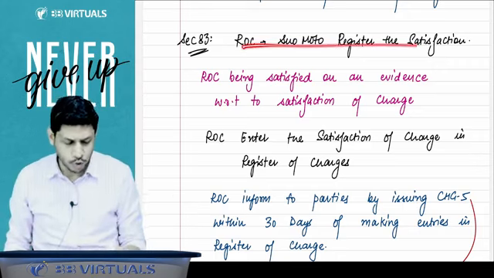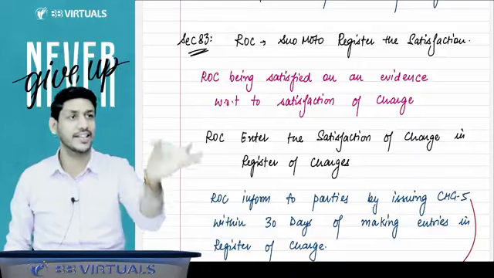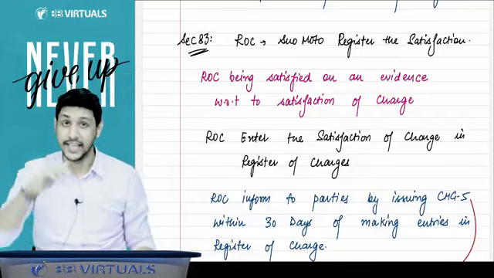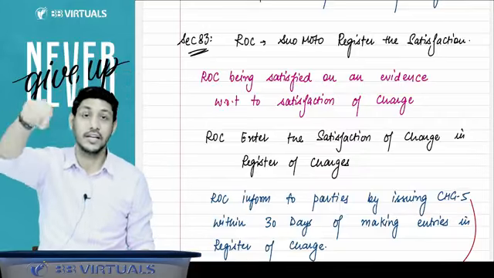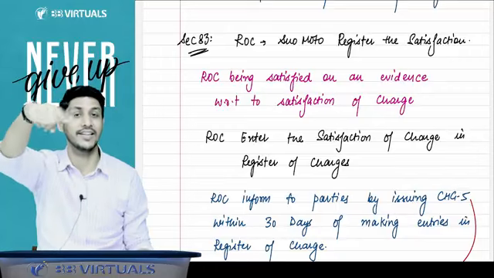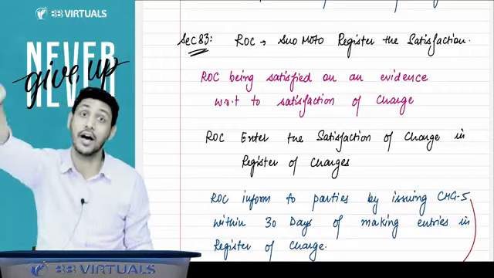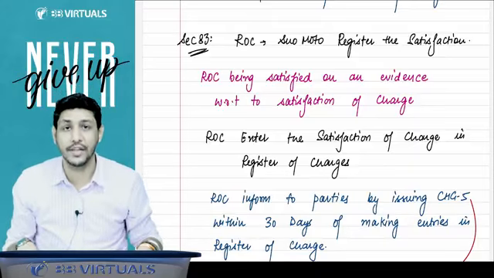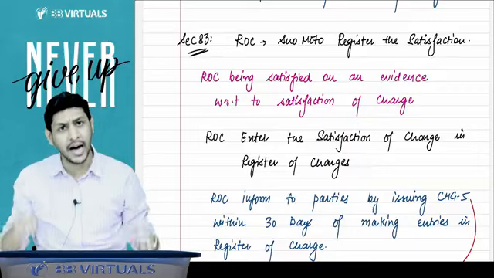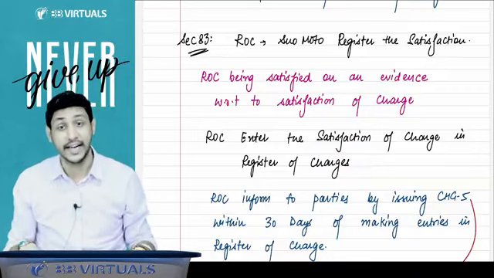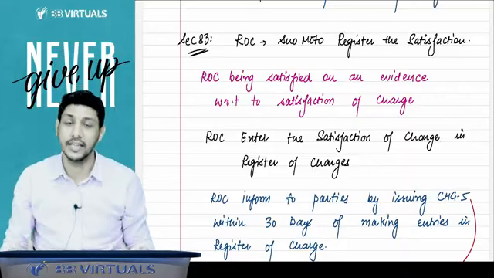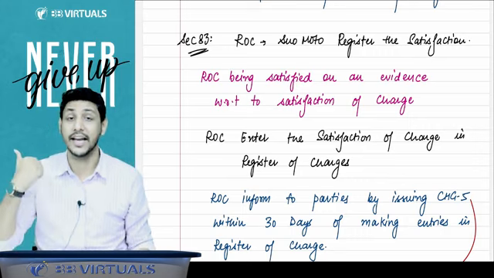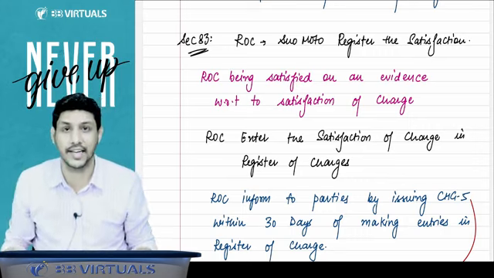ROC suo motu registers the satisfaction. Neither the company, the borrower, has filed the CHG4 to the ROC, nor has the lender filed the CHG4 to the ROC. But ROC has some evidence that yes, this charge has already been released, this repayment has been done and the charge has been released. Then can ROC suo motu register the satisfaction?